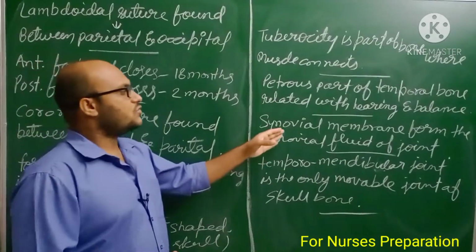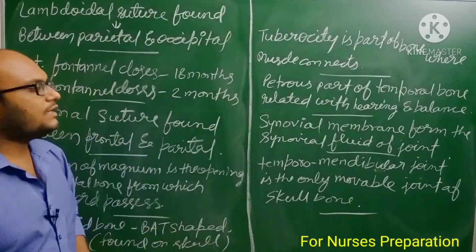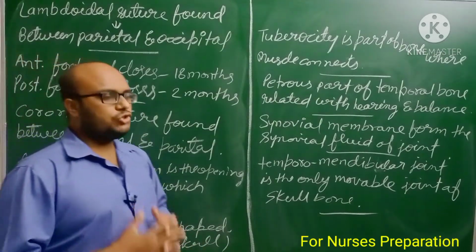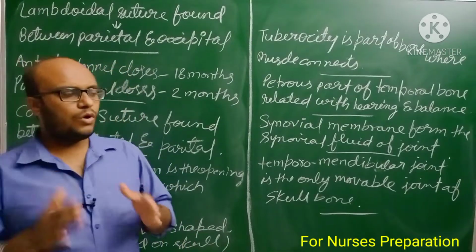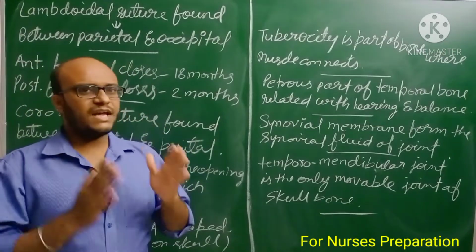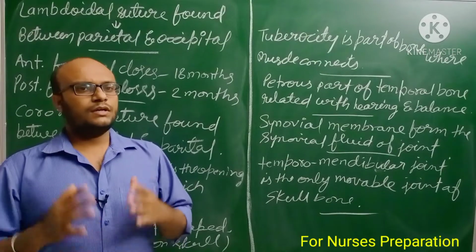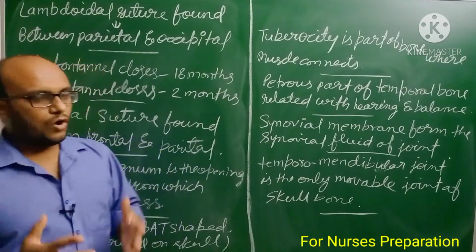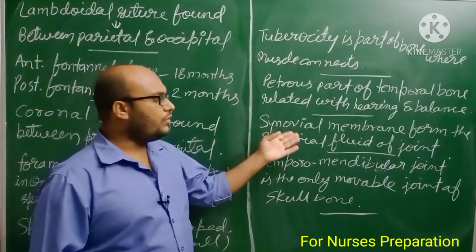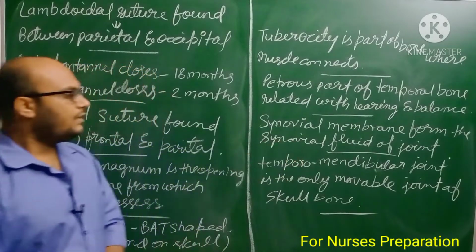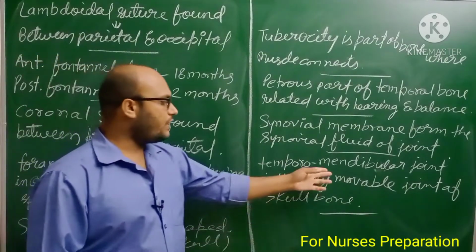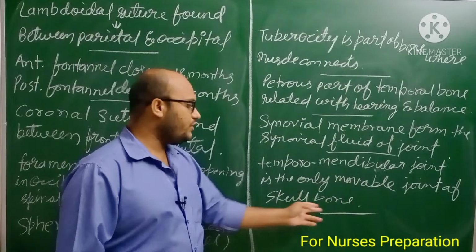Next, synovial membrane forms the synovial fluid of joint. In our synovial joint, synovial membrane is found. Next, temporomandibular joint is the only movable joint of our skull.